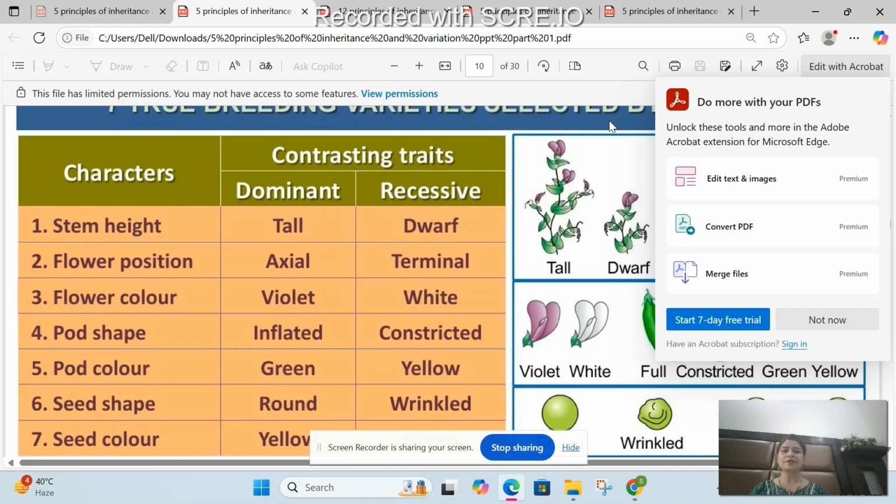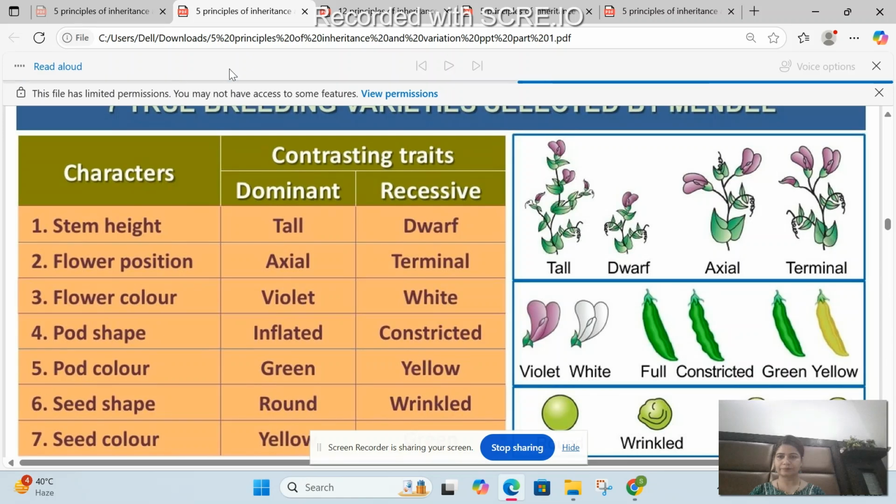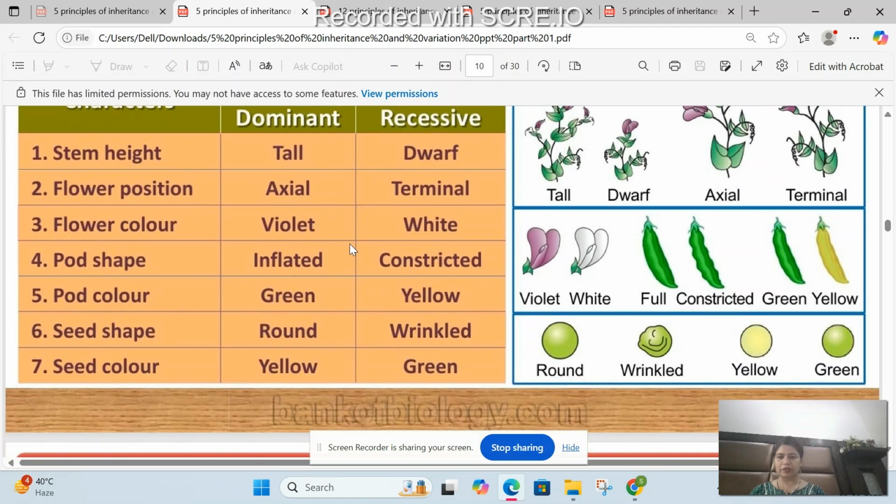So it will never be a mixture of this. Then you have flower color, as I already told you, it can be either violet or white. Pod shape, inflated and constricted. You must have seen the pod of the Pisum sativum.